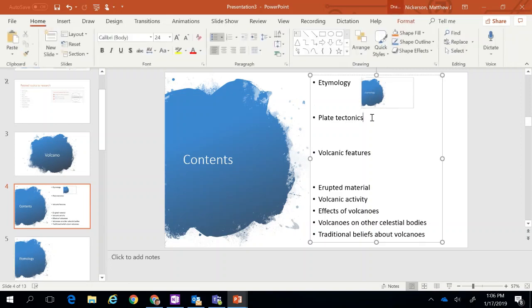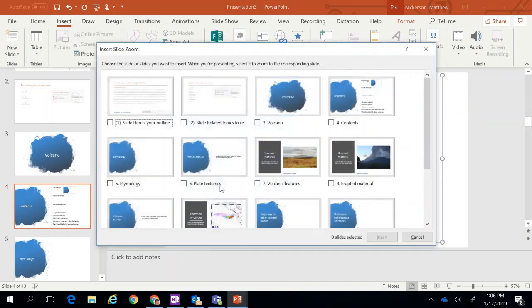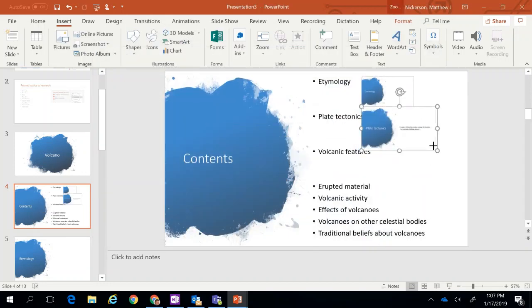So I'm going to add another zoom. Click Insert, Zoom, slide zoom again. This time I'm going to choose Plate Tectonics. I do want to get this to at least be the same size. All right. So now I have two slides here. I'm going to go ahead and format that one.